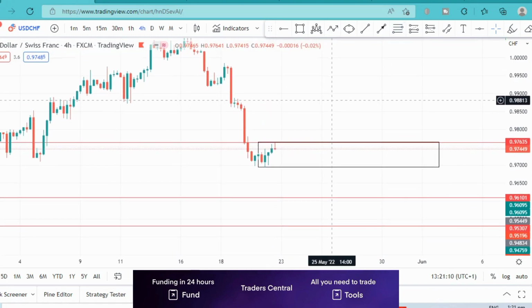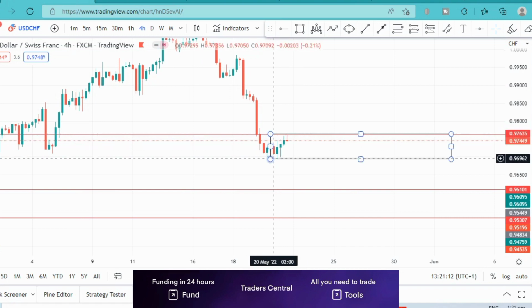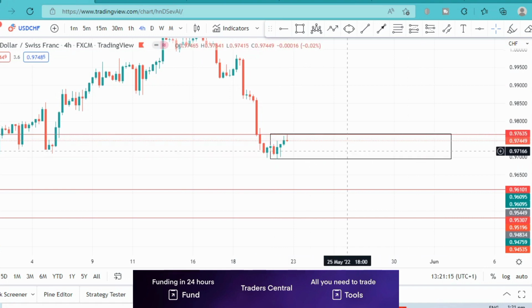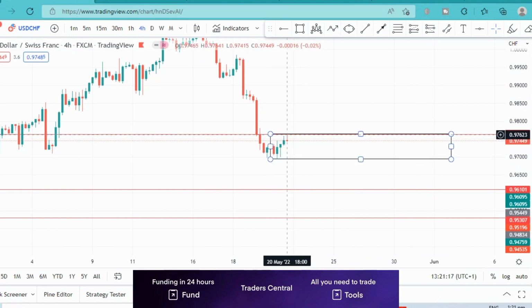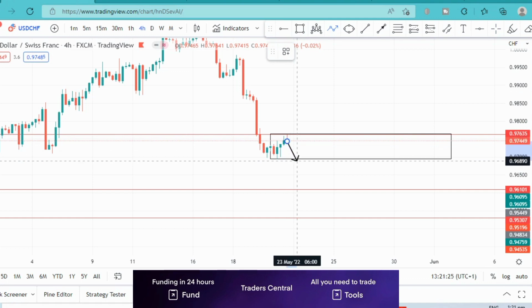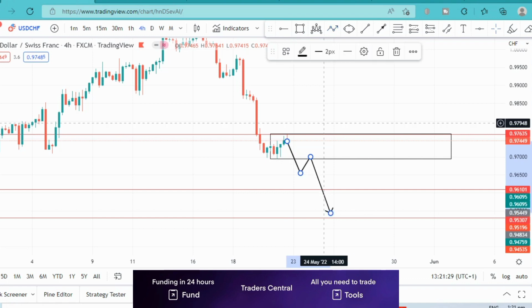So yeah, we can see now that in that range that we're expecting price to be, price has gotten to the top of the range and has given us a sort of pattern. So there's that strong possibility as well. Looking at the 4 hour time frame, the price could continue to the downside and possibly break it, and then it could just continue its move all the way down, and we can capitalize on that as well.